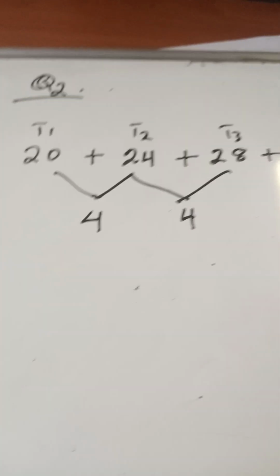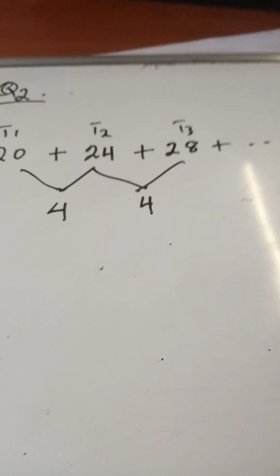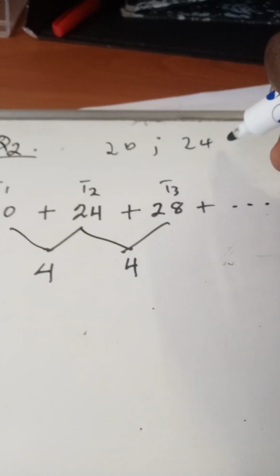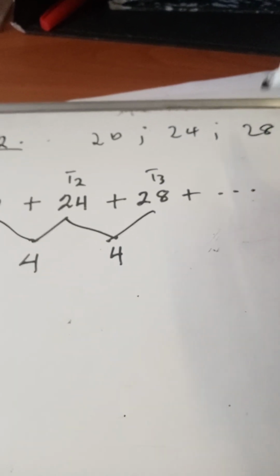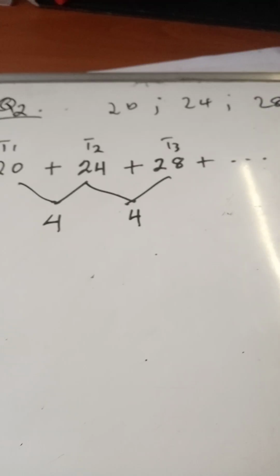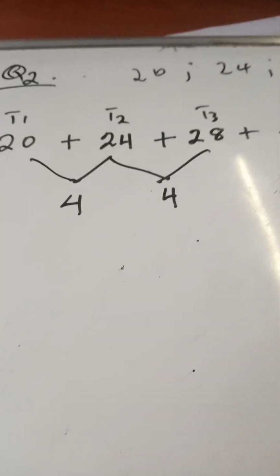Now, because I put plus in between the terms, there's a difference between sequence and series. In a sequence, I should have written it as 20, 24, and 28. That is a sequence. Then the moment I put plus in between the terms, I'm talking about an arithmetic series.